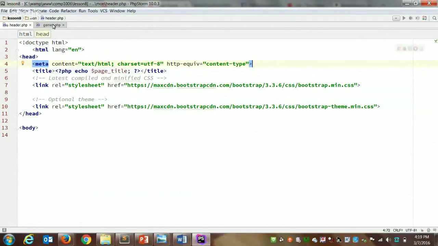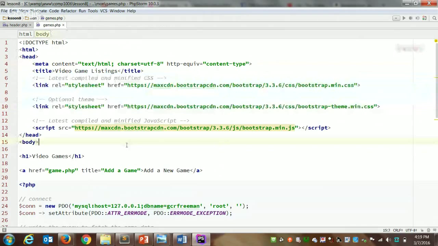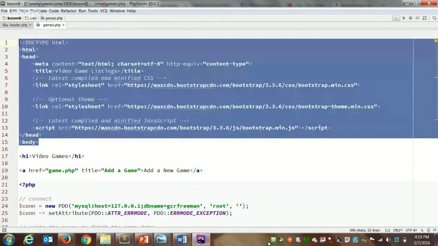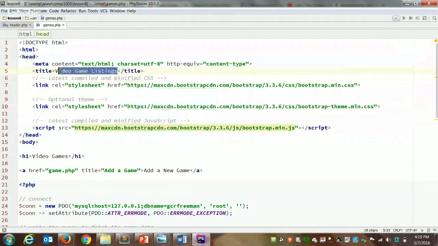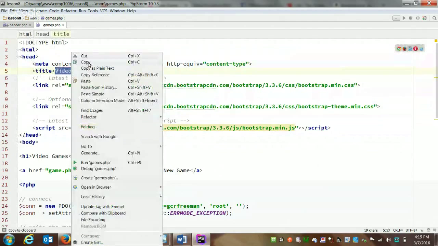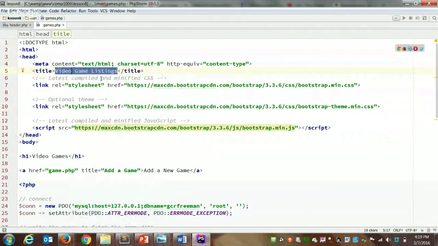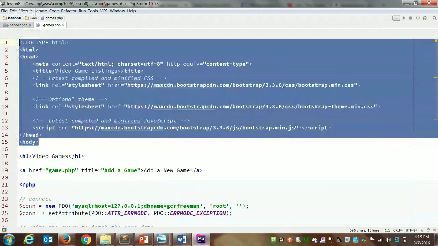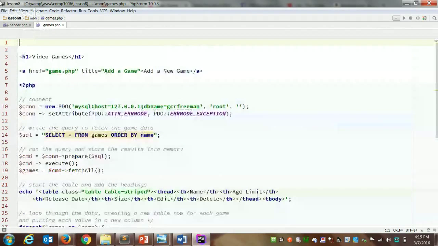So now in games.php, we should be able to take out all of this stuff and replace it with a simple require once function, as well as specifying what our page title should be. Maybe I'll copy this video game listings title, highlight it in blue. We'll want to set that as the page title. So now I'm going to go down to my line 15 where my body opens. I'm going to delete everything, open a set of PHP tags, set the page title, and embed the header.